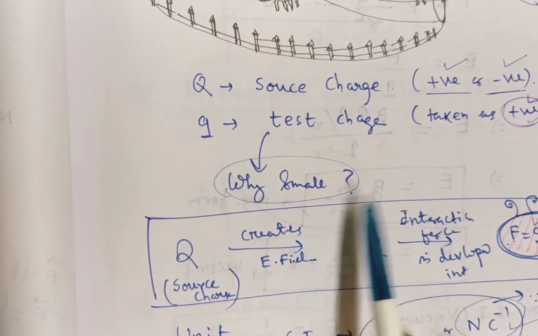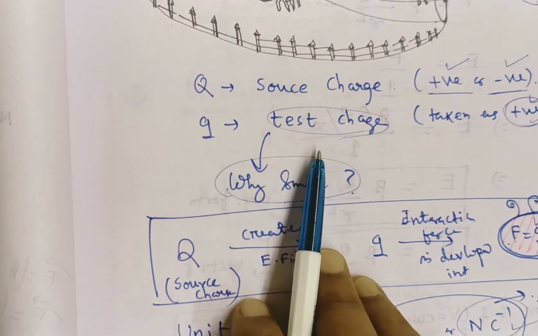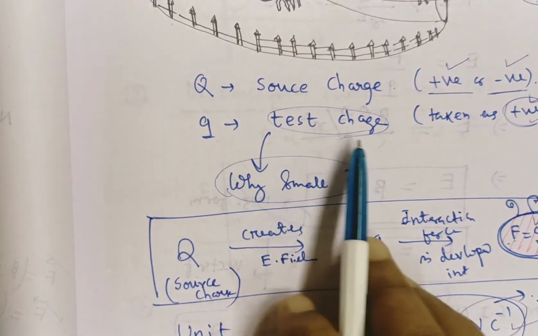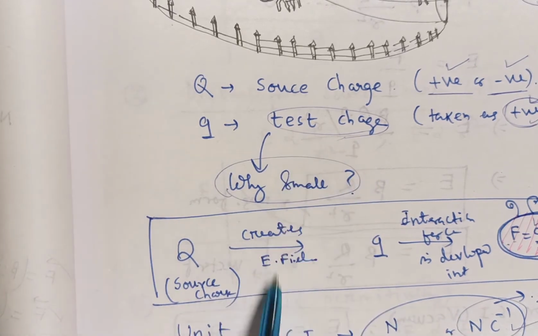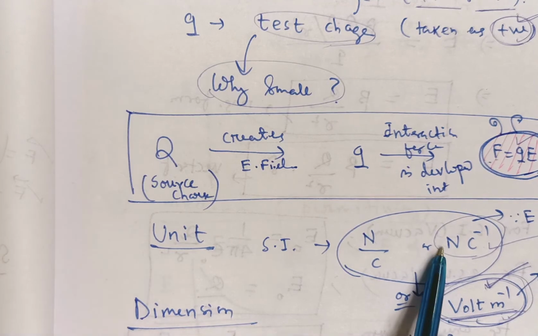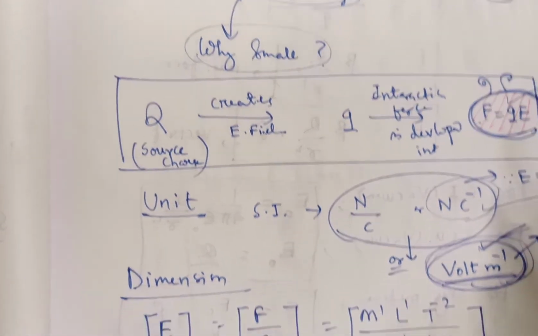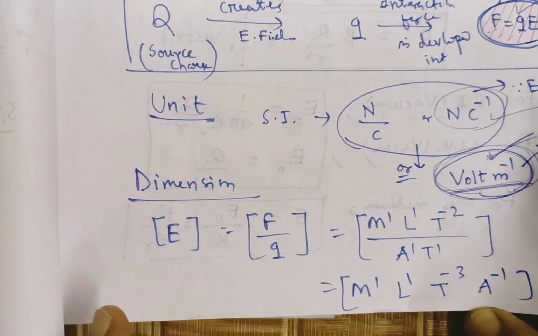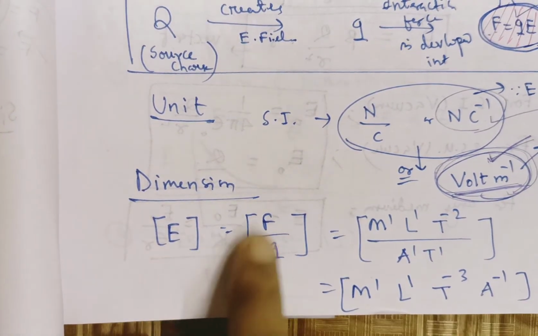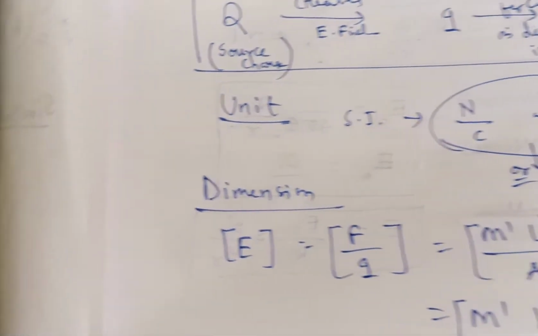Again remember why the magnitude of the test charge is so small: it cannot disturb the field of the source charge. And the SI unit of intensity, you can remember, is Newton per Coulomb or volt per meter. It is not necessary to memorize the dimension of intensity. You just remember the formula F by q, then you can easily calculate the dimension of electric field intensity.